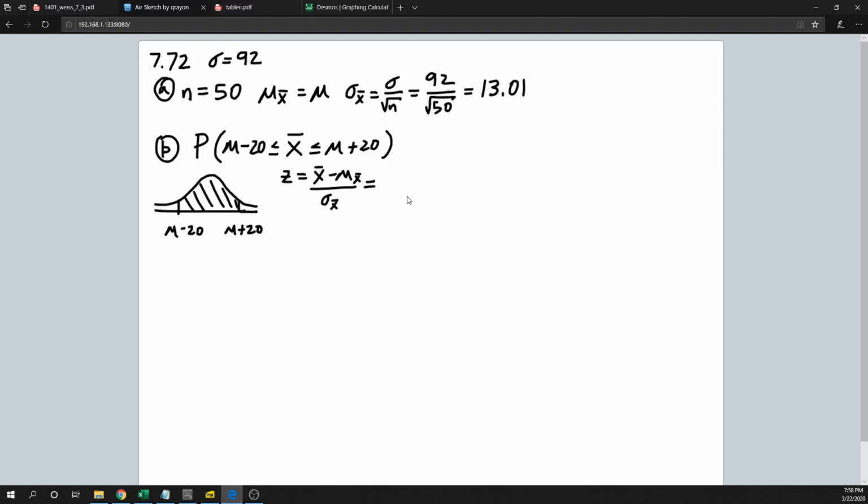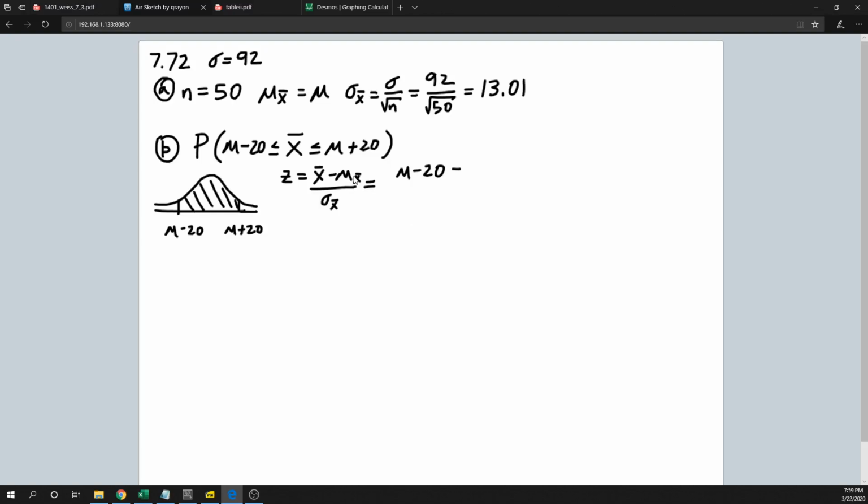Okay, and so now here, I'm going to try and find the z-score of mu minus 20. And again, I don't know what mu is exactly, but that's what I'm going to be finding the z-score of. So I'm going to plug that in right here, mu minus 20. So that goes in for x bar.